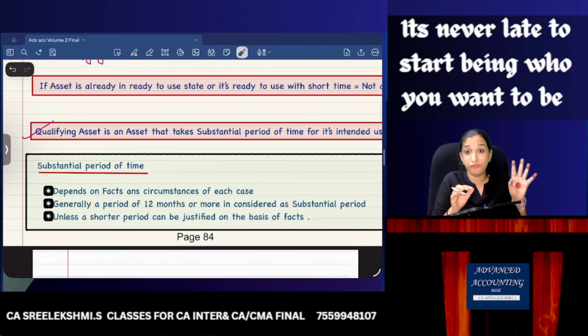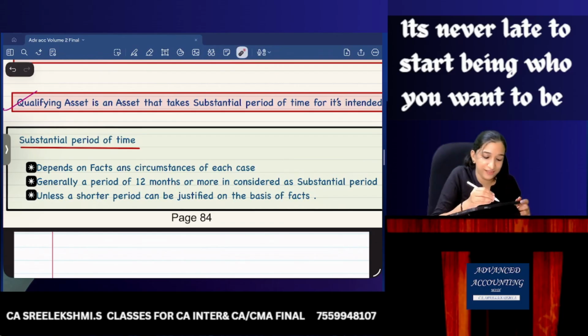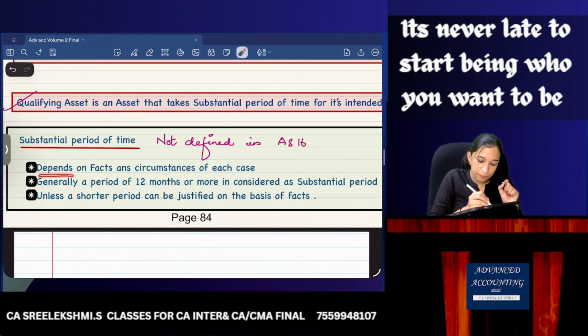Okay. But before that, substantial period of time means what? How much is substantial period of time? It is not defined. That is what is interesting. Substantial period of time is not defined in AS16. It depends on the facts and circumstances of each case.